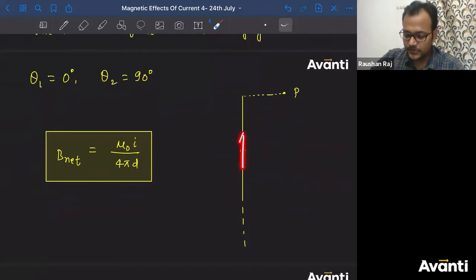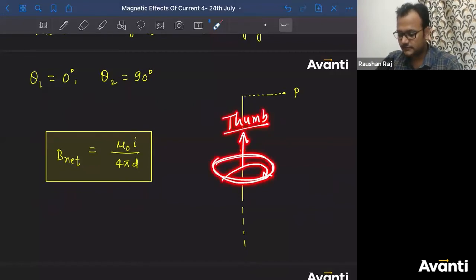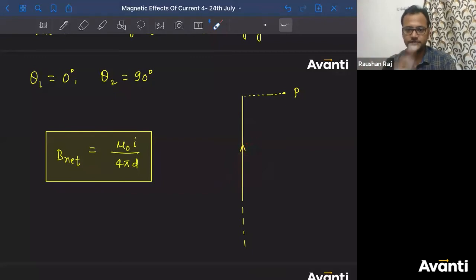Direct your thumb in this direction. This is the direction of the thumb. Now curl your fingers. How will the curling occur, guys? ऐसा कुछ curl होगा. So the sense of rotation will be like this, in the horizontal plane, right? At each and every point, if you want to find the direction of the magnetic field, you have to draw a tangent. So at this point, if you draw the tangent, the magnetic field will be into the plane. समझ में आई बात? Correct है. So that direction you can find out आराम से.